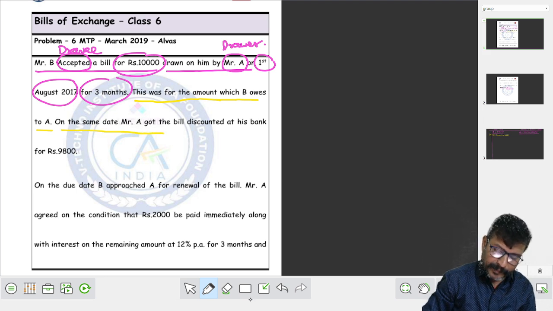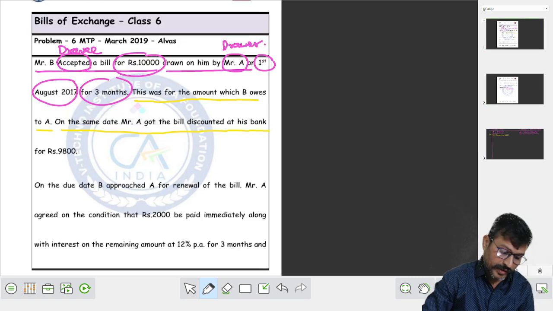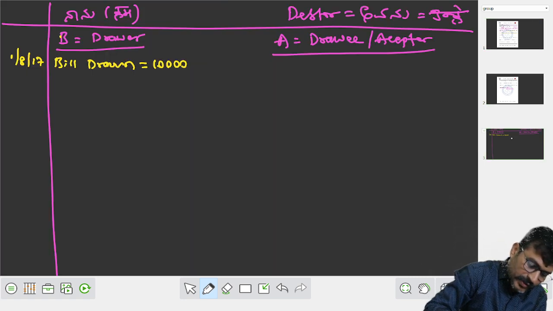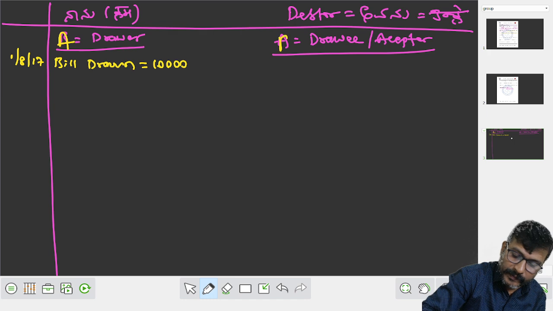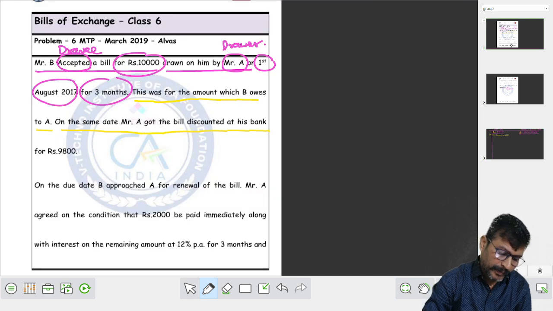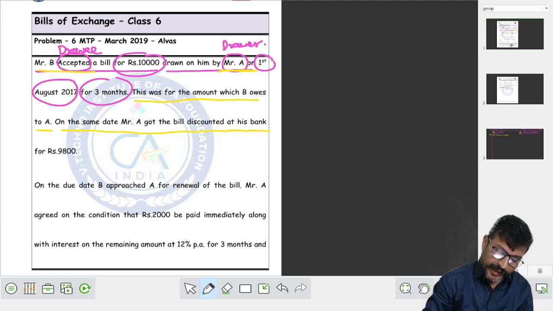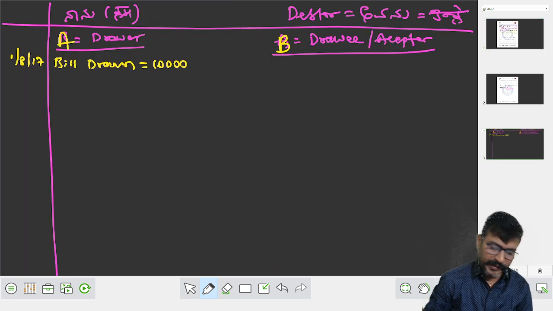On the same date, Mr. A got the bill. Sorry. B accepted, right? So A is the drawer. B is the drawee. Sorry, my dear students. Here B is the acceptor, B is the drawee, Mr. A is the drawer. On the same date, Mr. A got the bill discounted with the bank for 9,800. What happened?